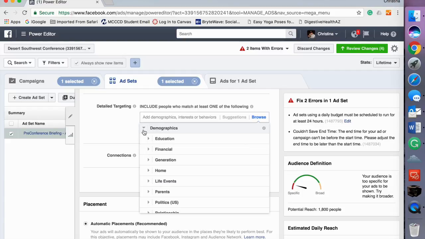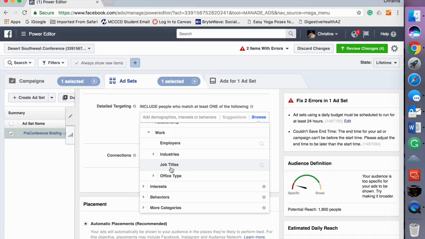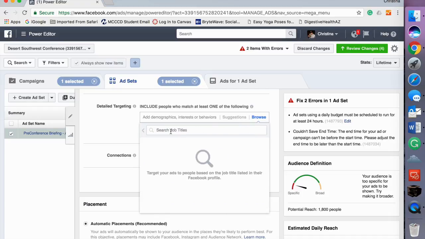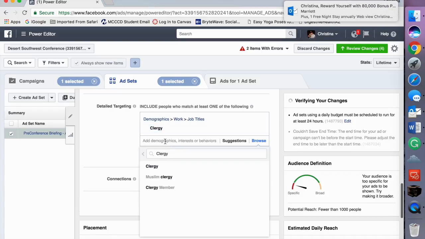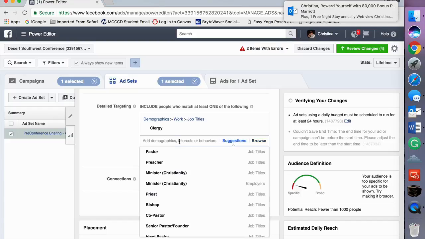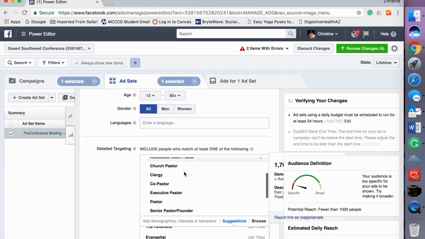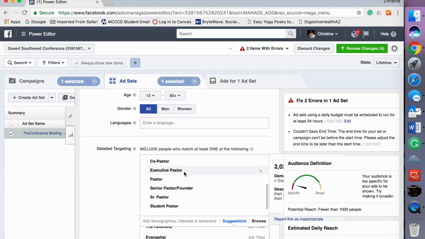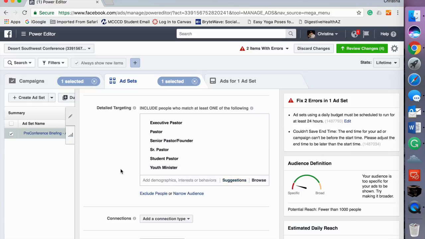Then we have detailed targeting. What we want is to list the people that actually work for the conference, so we're going to say job title. Here, clergy. Pastor, associate or youth pastor, church pastor, clergy, co-pastor, executive pastor. All of those are titles that we use in the United Methodist Church for our clergy.